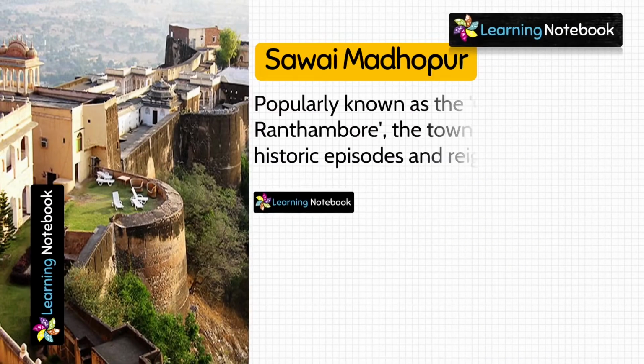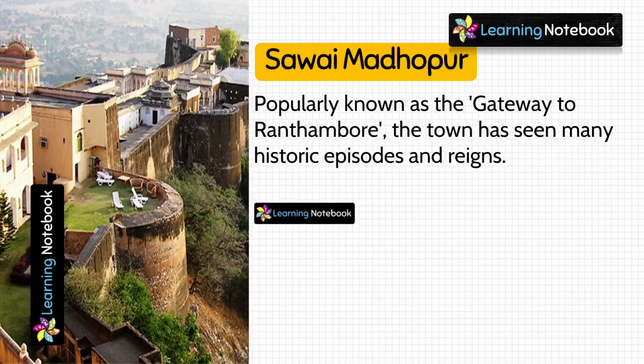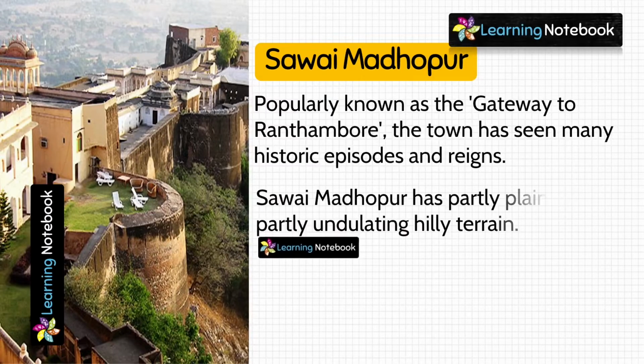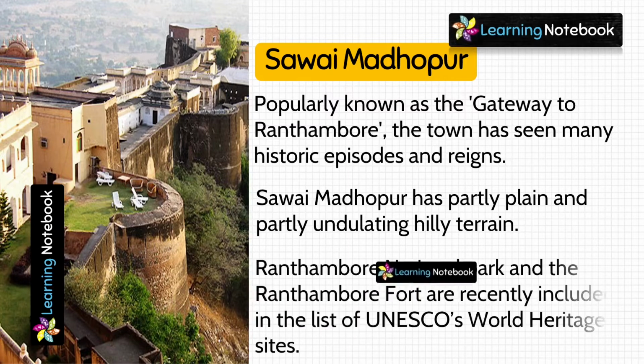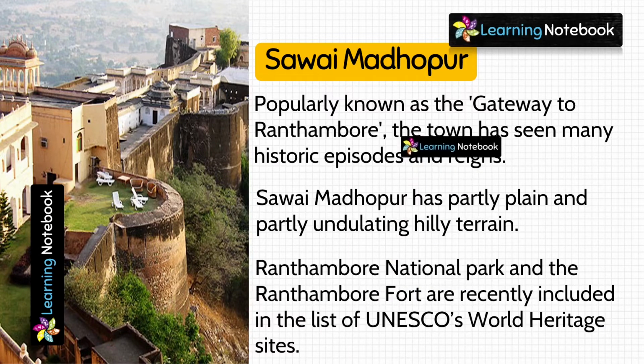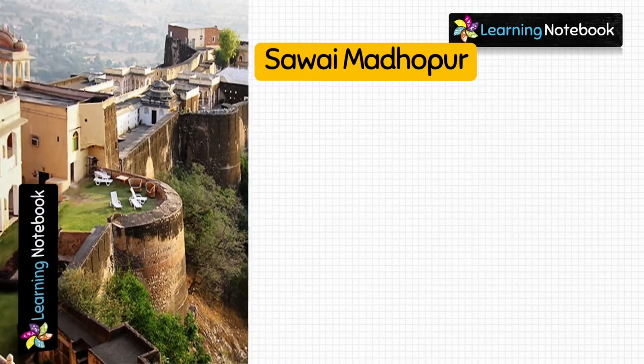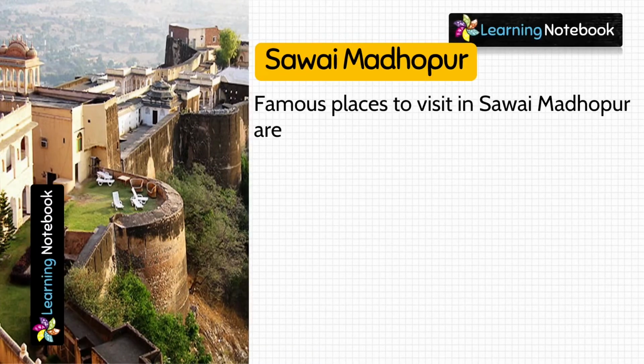Now next famous place of Rajasthan is Sawai Madhopur. It is also known as Gateway to Ranthambore. These are the famous places in Sawai Madhopur.